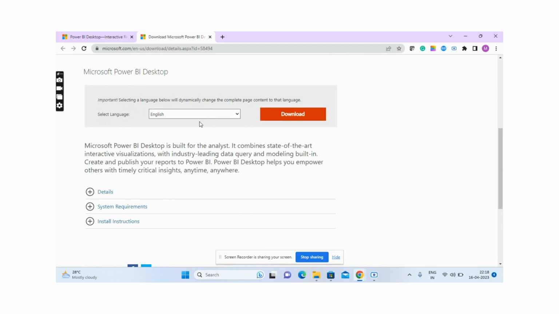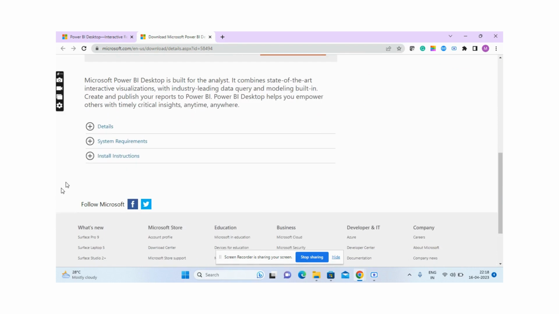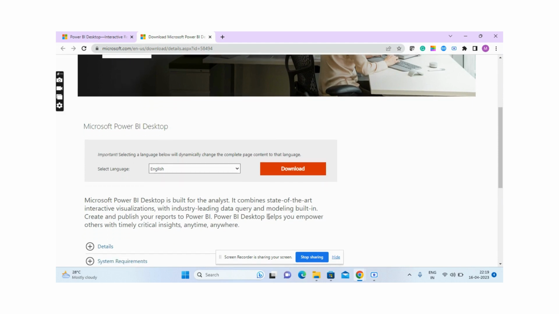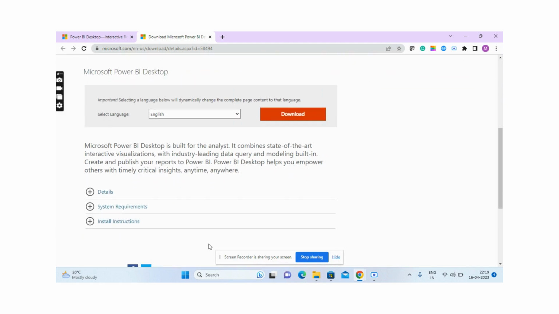So I'm selecting English here, and some information about Power BI, like the details, system requirements and install instructions, is given here. You can check before you download to make sure that your system requirements are matching so that it will be easy to install.